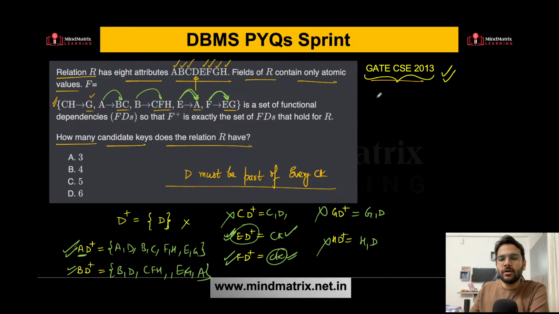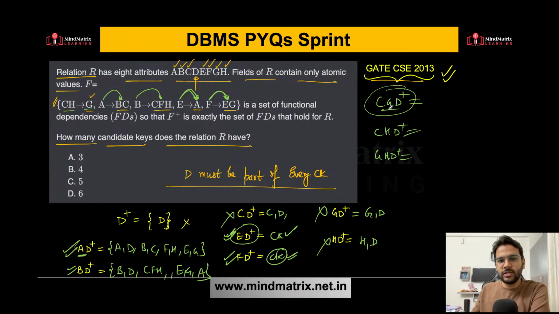Now you can try to form combinations of three attributes. That means you can consider CGD, CHD, GHD closure also. Try to find whether we are getting all the attributes or not. You will see that from CH you can get G only.